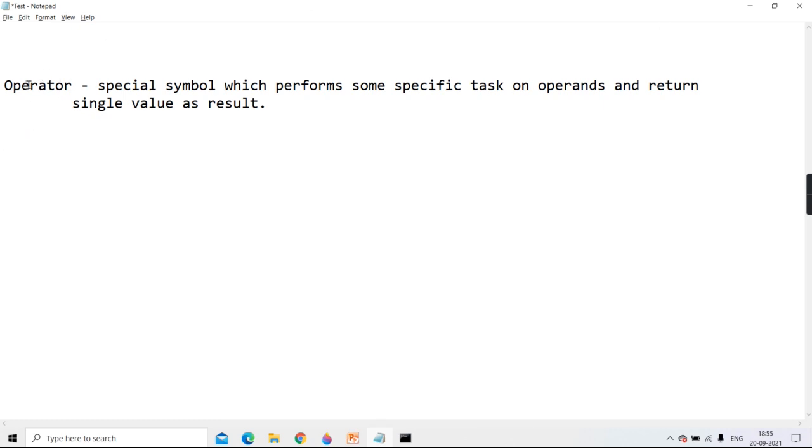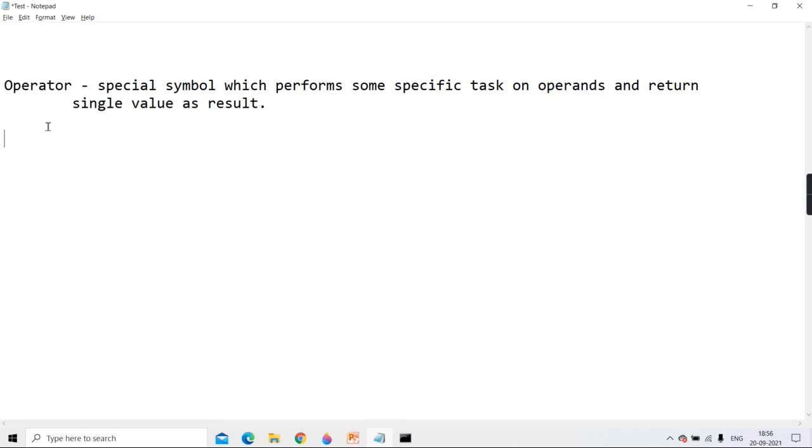Getting? Always remember, operator has to return a result. Getting? Means that an operator that doesn't return a result is not allowed. It has to return a result because its job is to perform the task, and after doing the task it has to bring some value. It has to give you some result. And how many results? Exactly one. Means there are no operators which return more than one value.